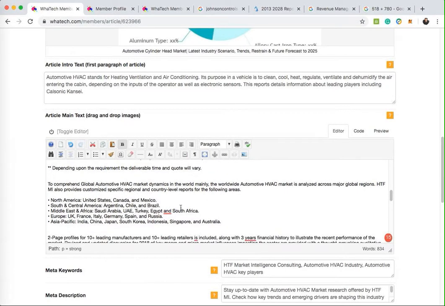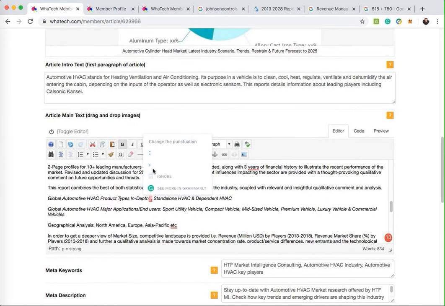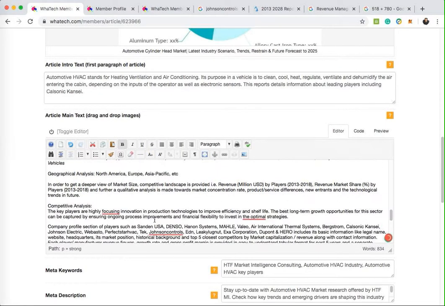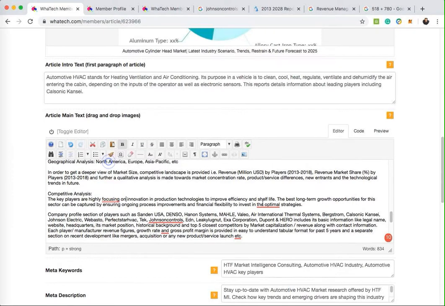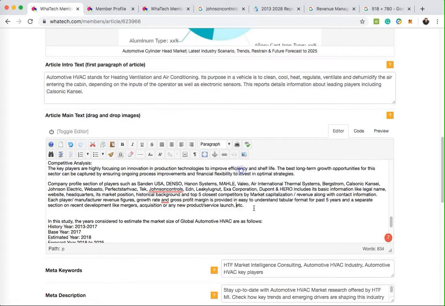So it's picking up a lot of errors in this text, which would again impact its readability and also its ability to be ranked in Google. Focusing on, we've done that. Focusing on, something's going on there. In optimal strategies, I think I can go with that. There's Johnson Controls again, etc. We can say that.